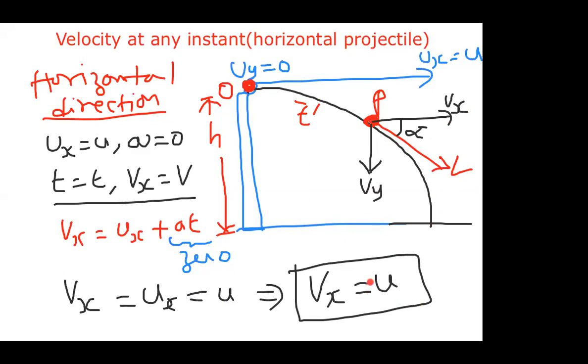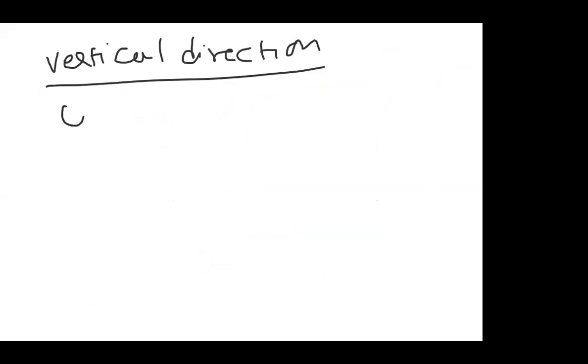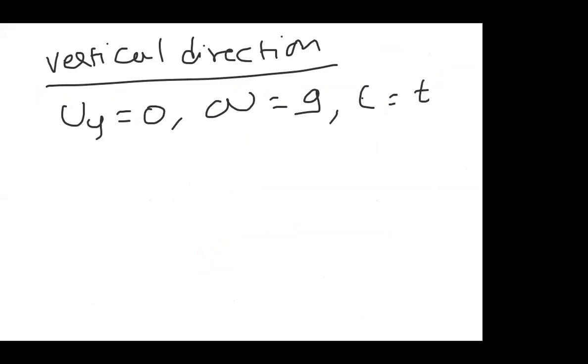Now let us observe the vertical direction. In the vertical direction, we know that the initial vertical velocity is 0. Already we have written that. The body is coming down, so a is plus g. Time taken is t, and s is equal to what now?